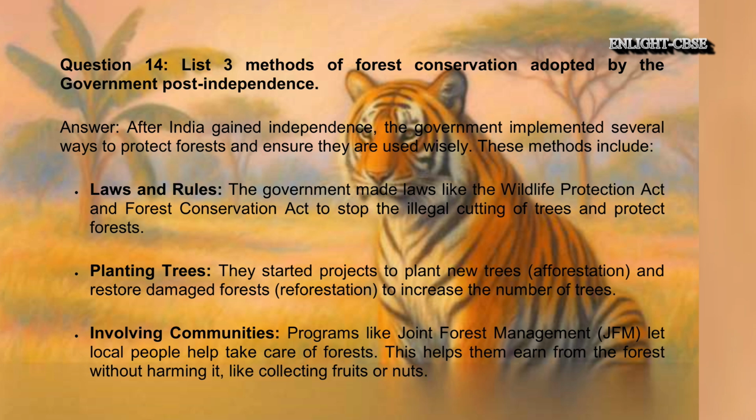These methods include laws and rules. The government made laws like the Wildlife Protection Act and Forest Conservation Act to stop the illegal cutting of trees and protect forests. Planting trees. They started projects to plant new trees, afforestation, and restore damaged forests, reforestation, to increase the number of trees.